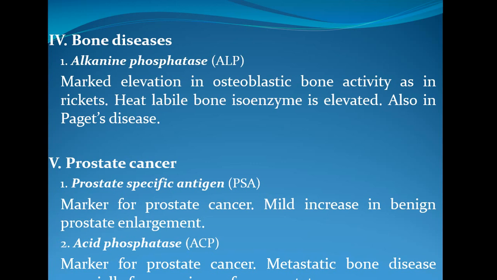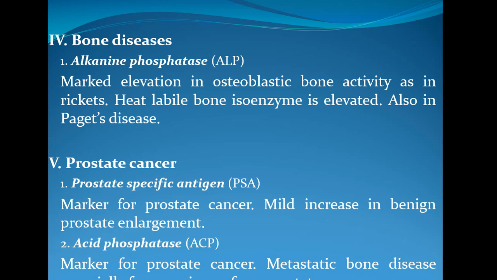So marked elevation of ALP is observed in osteoblastic bone activity that can be seen in rickets. This ALP, which is a heat labile bone isoenzyme, is elevated in rickets or in Paget's disease.